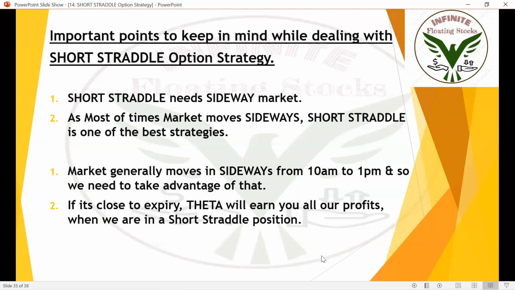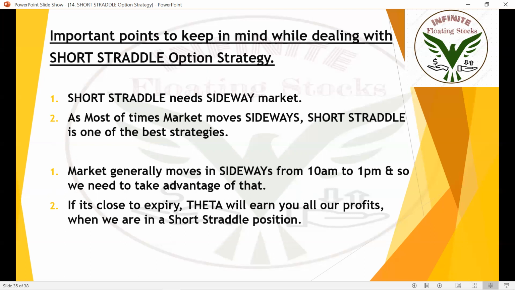Market generally moves sideways from 10 a.m. to 1 p.m. So we need to take advantage of it. We need to implement short triangle or short straddle from 10 a.m. to 1 p.m. and book your profits. Short triangle is nothing but selling the out of the money call option and the out of the money put option. Short straddle is nothing but selling the at the money call option and the at the money put option. Entry and exit points are the same. Entry should be around 10 a.m. Exit should be around 1 p.m.